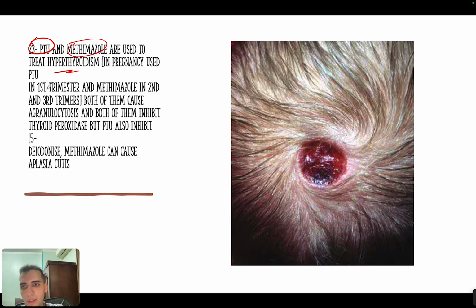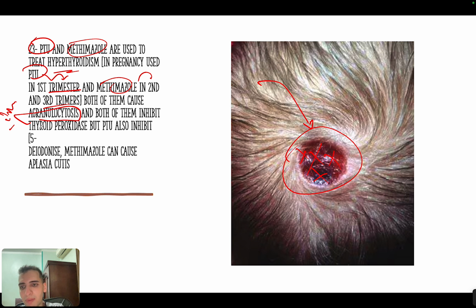And in pregnancy, you will use PTU at the first trimester, and methimazole in the second and third. The reason is that methimazole, if you give it at the first trimester, can cause aplasia cutis, meaning no skin at all, usually in the scalp, okay? Now, both of them can cause agranulocytosis, a decrease in the neutrophils. Both of them can cause hepatotoxicity also.